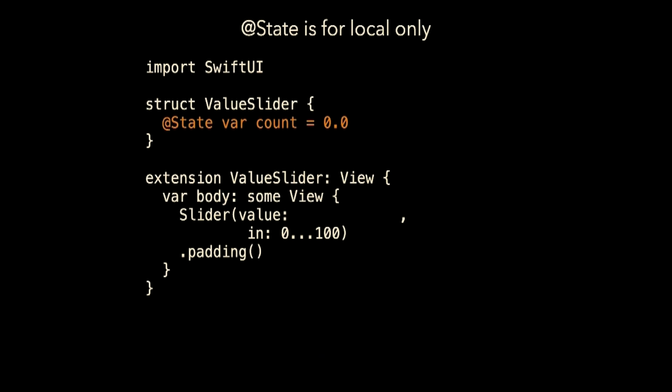So this won't work. I could create a binding and pass it in, create the state, but that's not going to work. I have to do something with model's count. And so binding is not what I want. There's a new thing called bindable. But bindable, even though it works with our observable, does not work with the properties in the observable. Bindable must bind to the observable object itself.